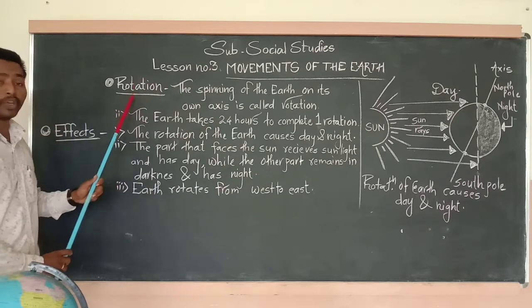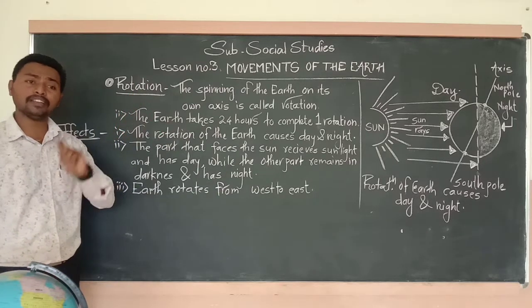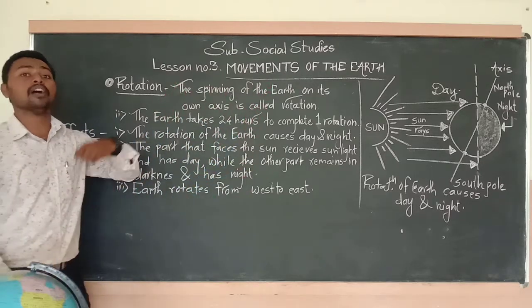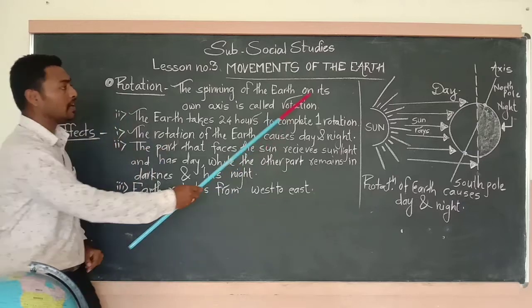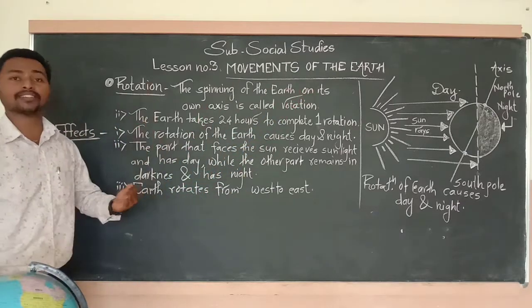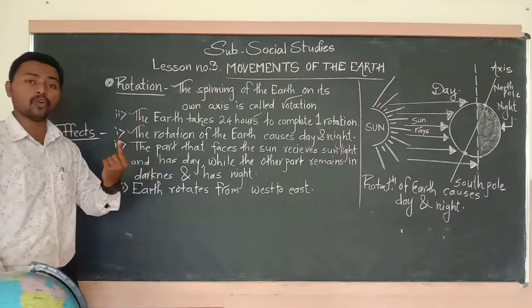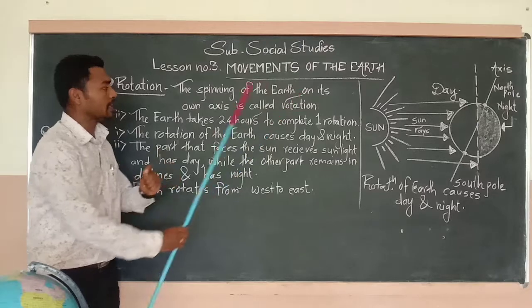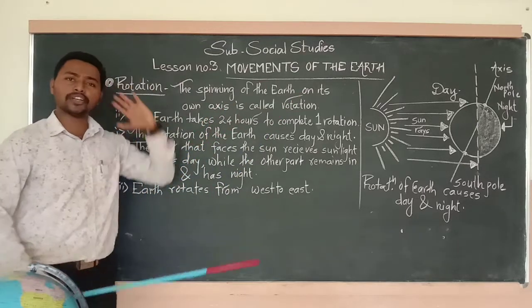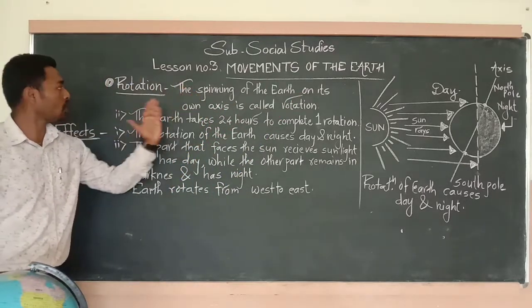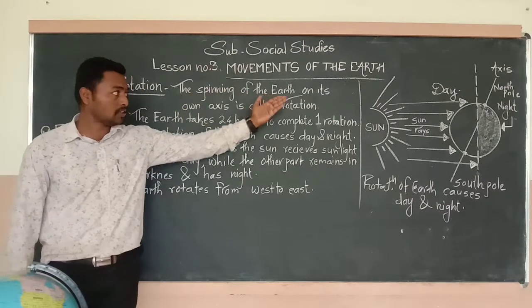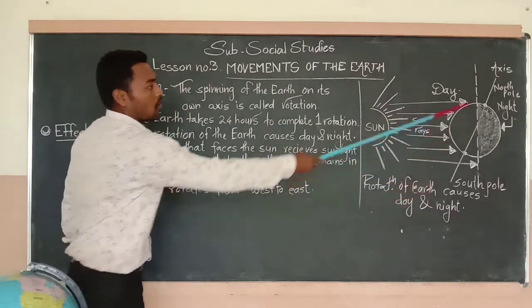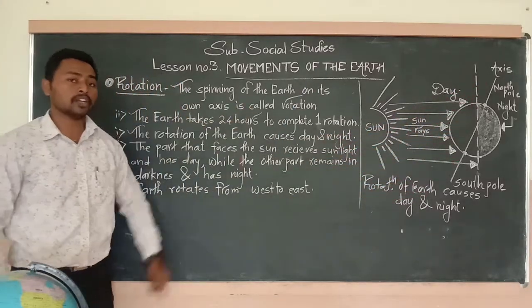Next point, rotation. Rotation means spinning, the spinning of the earth. Whose spinning? The earth's, our earth's spinning on its own axis. The earth's spinning on its own axis, we call this rotation. The spinning of the earth on its own axis is called rotation. This is the definition of rotation.